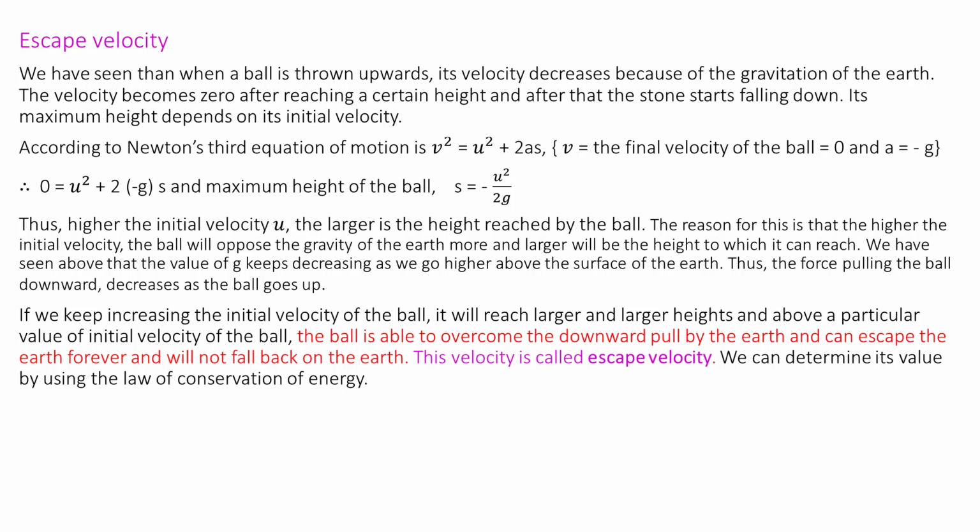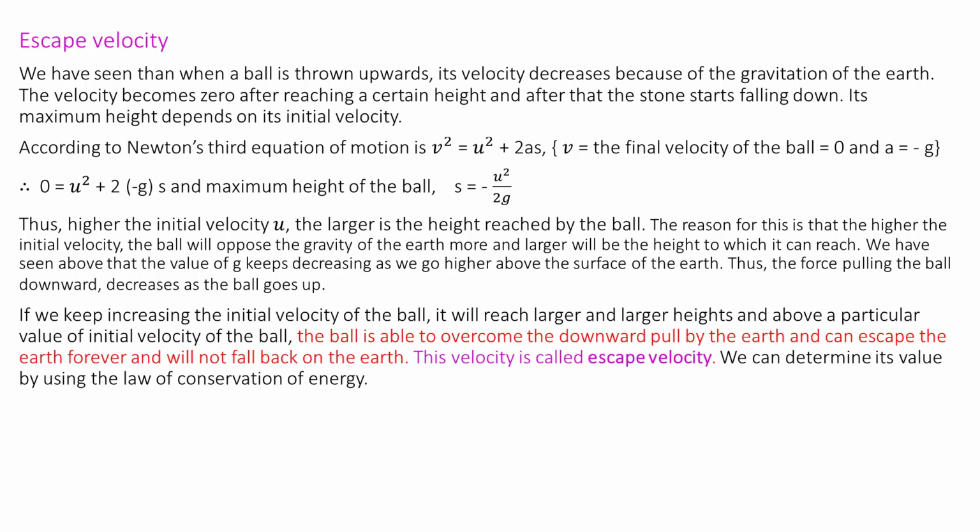This is applicable for the artificial satellite to be sent out of the earth's orbit. The force pulling the ball downward decreases as the ball goes up. If we keep increasing the initial velocity of the ball, it will reach larger and larger heights, and above a particular value of initial velocity, the ball is able to overcome the downward pull by the earth and can escape the earth forever and will not fall back on the earth.